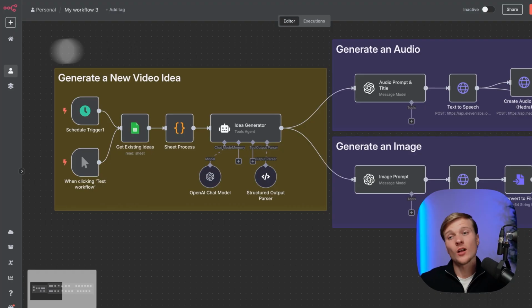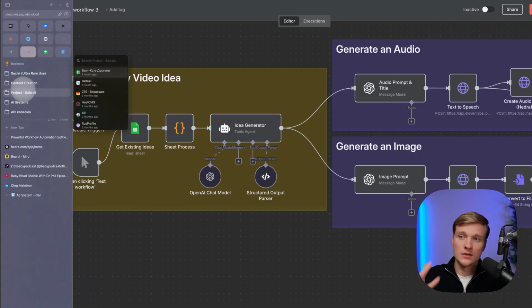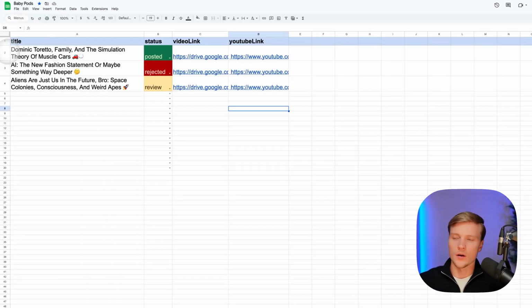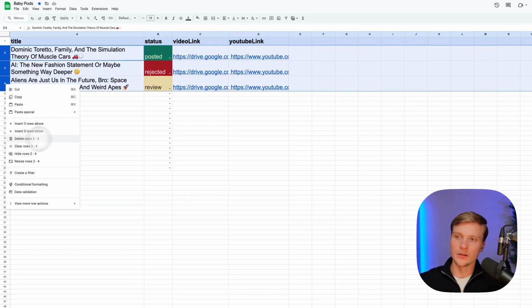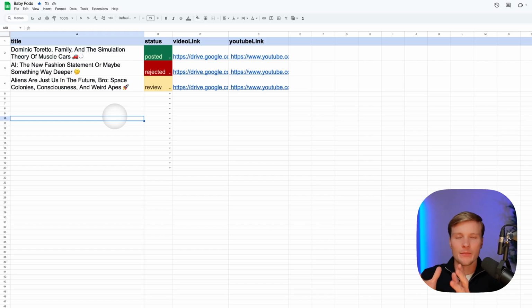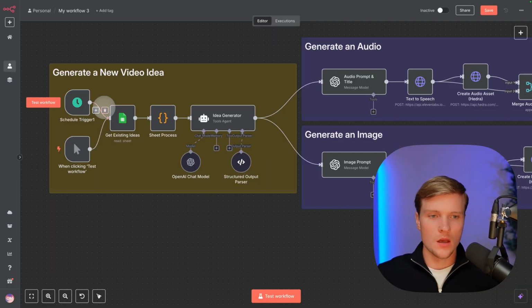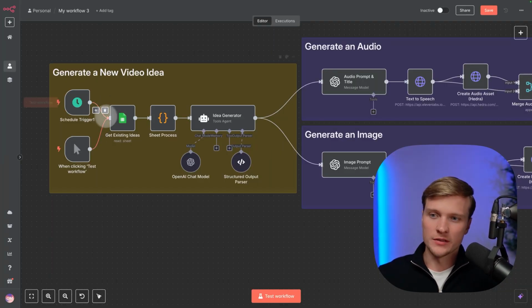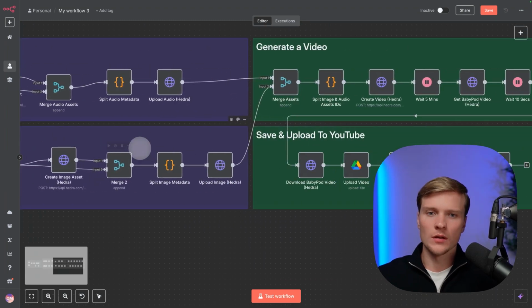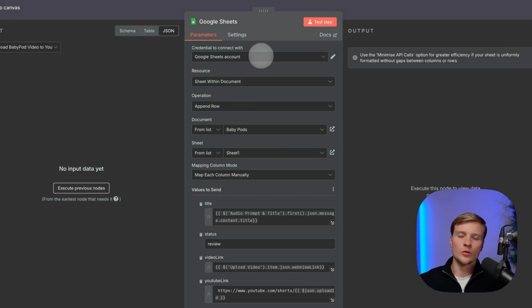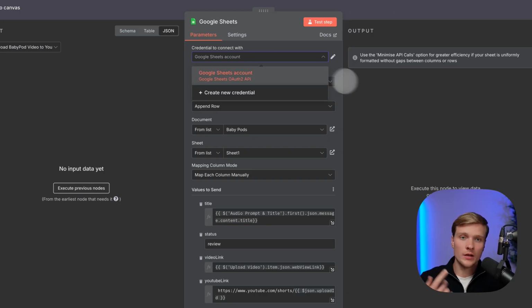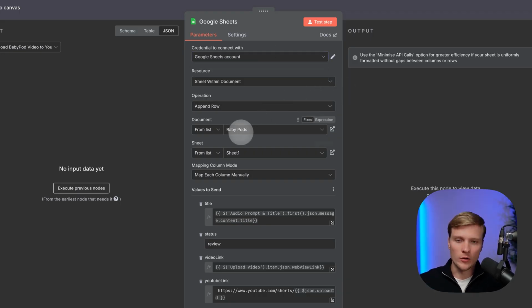And also, once you're creating the system for yourself, you can also just erase all of those columns, all of those rows. Just press here delete rows, and then the database will be empty just for you, right? So here we've set it all up. Also, let's go to the right side. In here, Google Sheets, also you will select the credentials that you just created, and then you will select the right document and the right sheet.